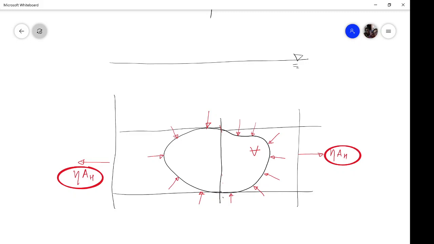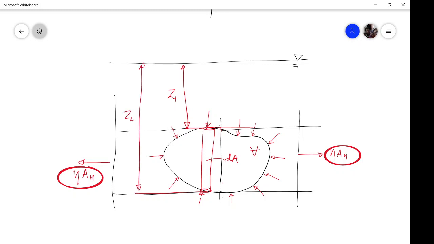So what about the vertical direction? You all know that we move from the curved surface up to the free surface, and you will be able to see that as the vertical positions differ by this elevation, by this height, there is a chance that a vertical force will come, and it will come. So how do we find that vertical force? You consider a fluid element like this of, let us say, area dA. Now this height is, let us say, z1, and this height is z2.